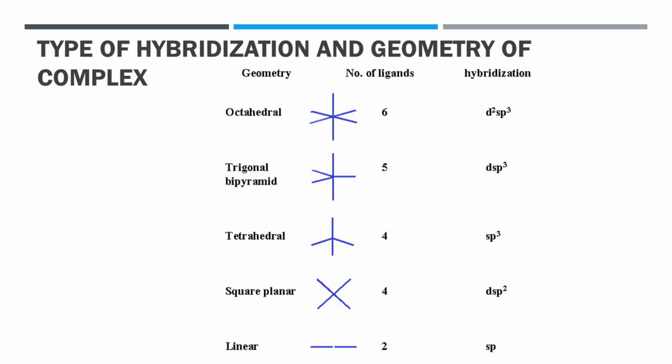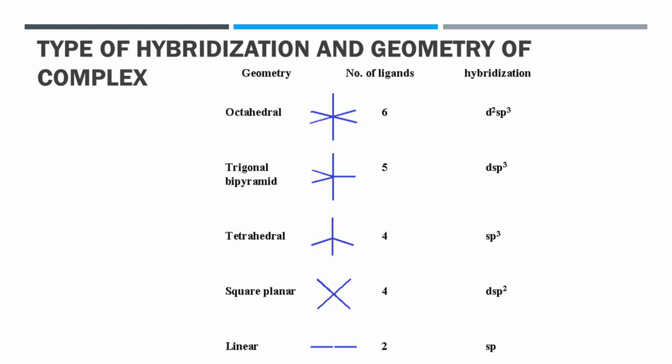Now look at the chart. This chart shows the hybridization and structure of complexes. When hybridization is sp type, it contains two ligands, then the structure is linear. If hybridization is sp2 type, it contains three ligands, then the structure is triangular or trigonal planar. If the hybridization is sp3 type with four ligands, then the geometry or shape is tetrahedral.